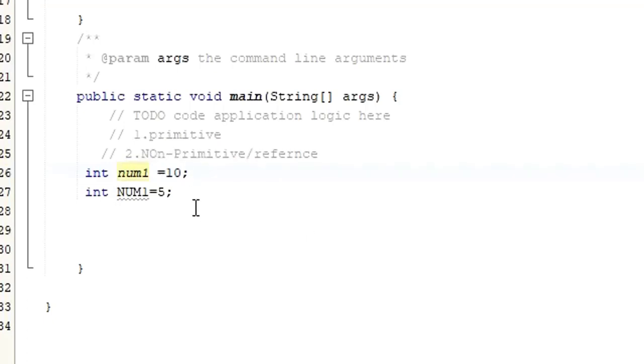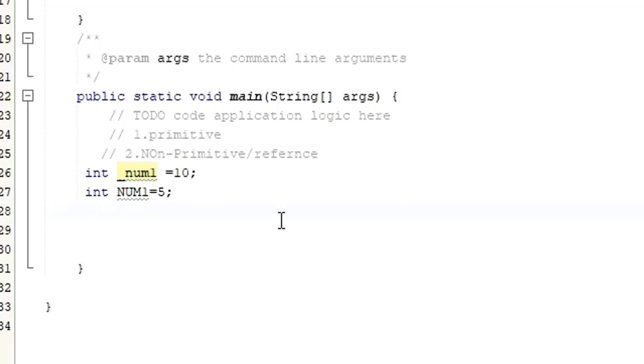And then again, you are not allowed to have special characters like this hash. It's not allowed, but you are allowed to use underscore. Yes, it is allowed, but not the dash. There is a difference: the dash is not allowed, but underscore is allowed, right? So this is how we can create variables in Java.